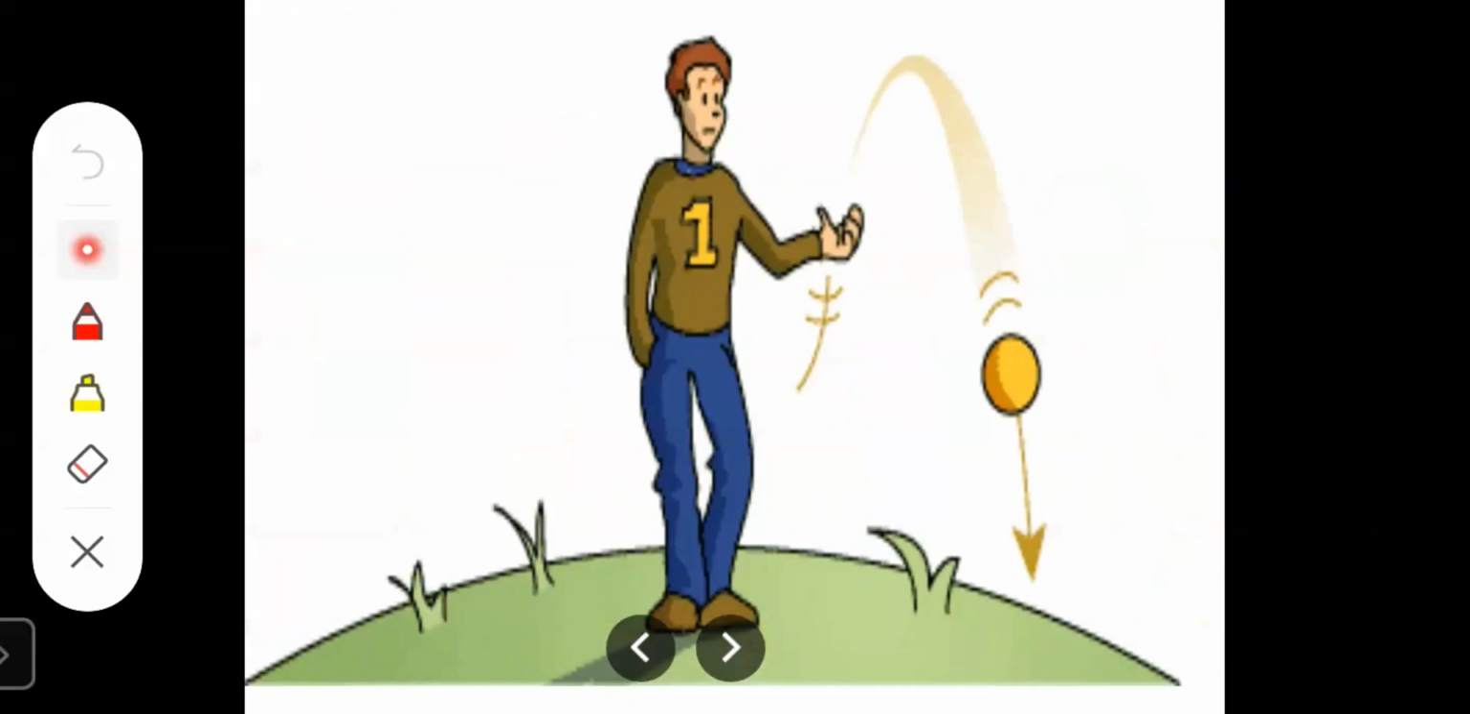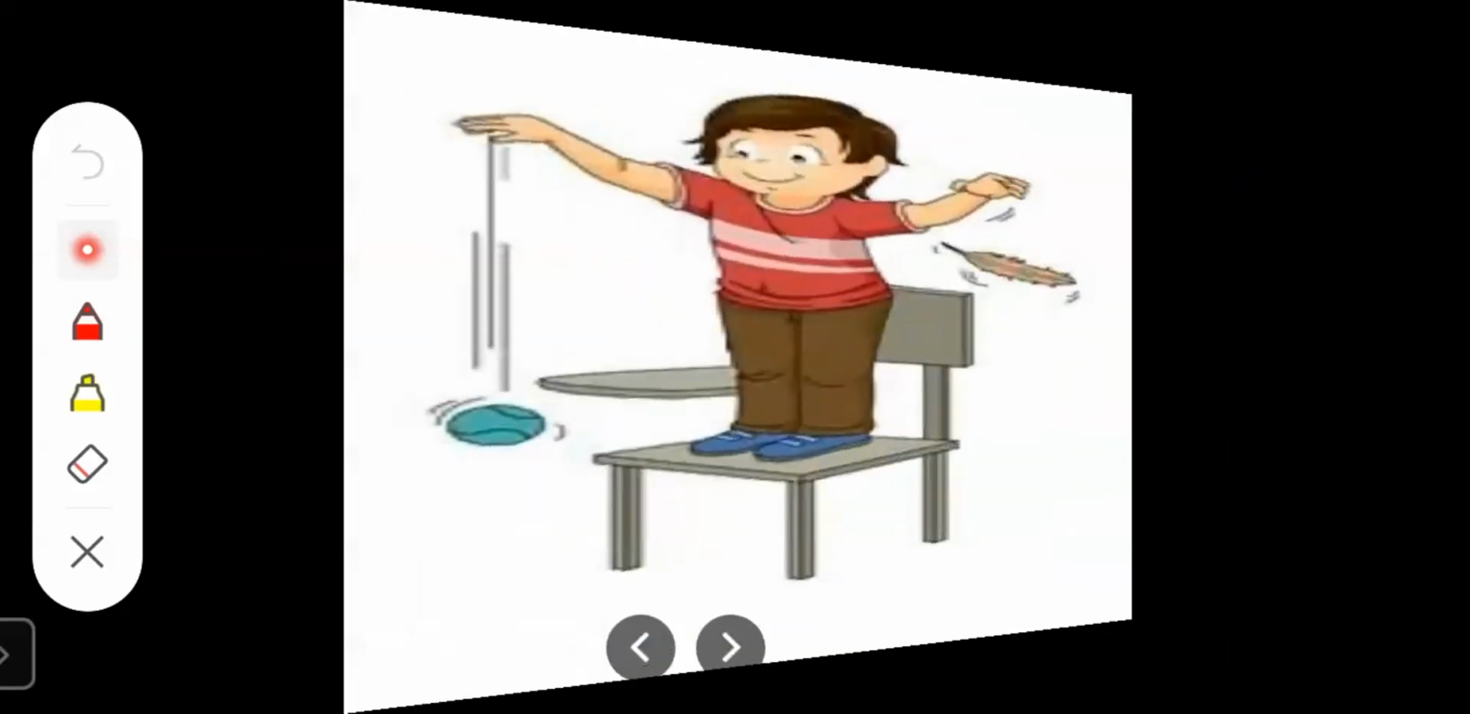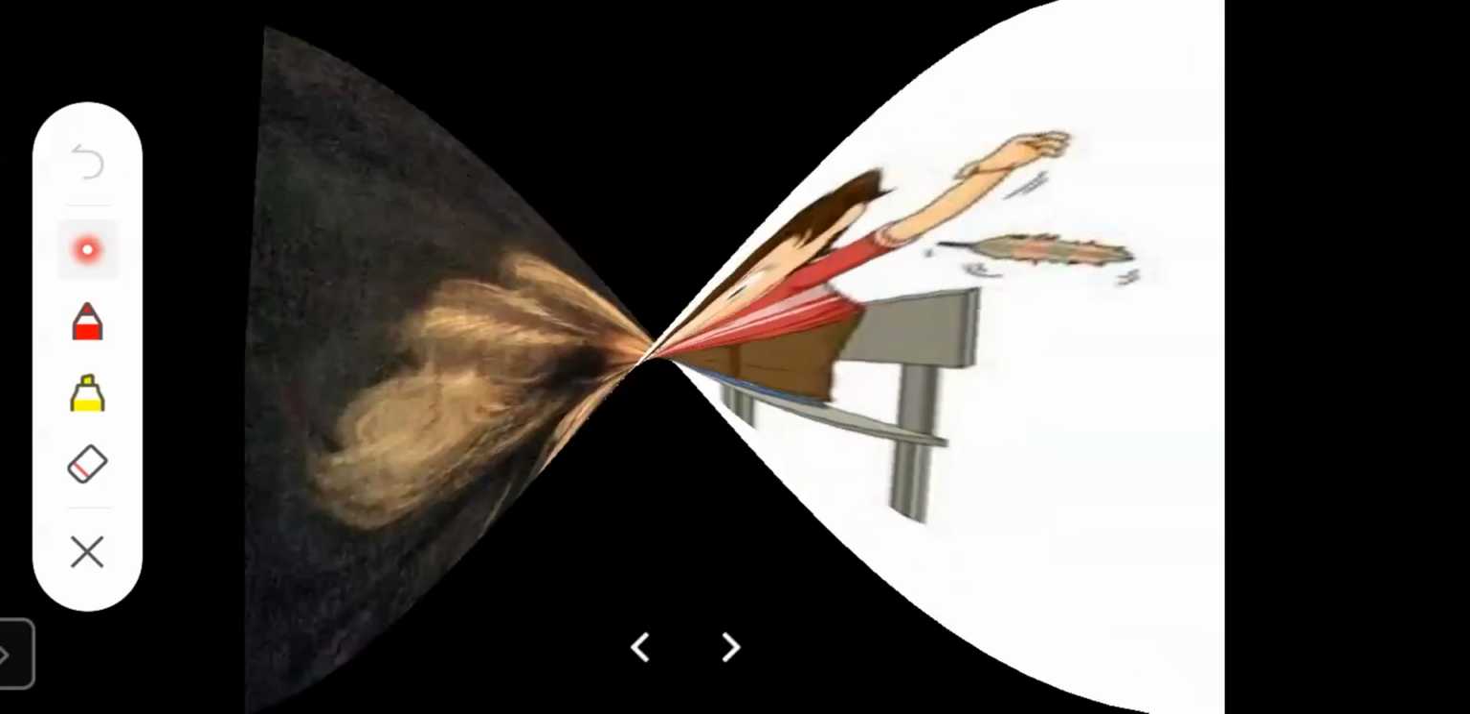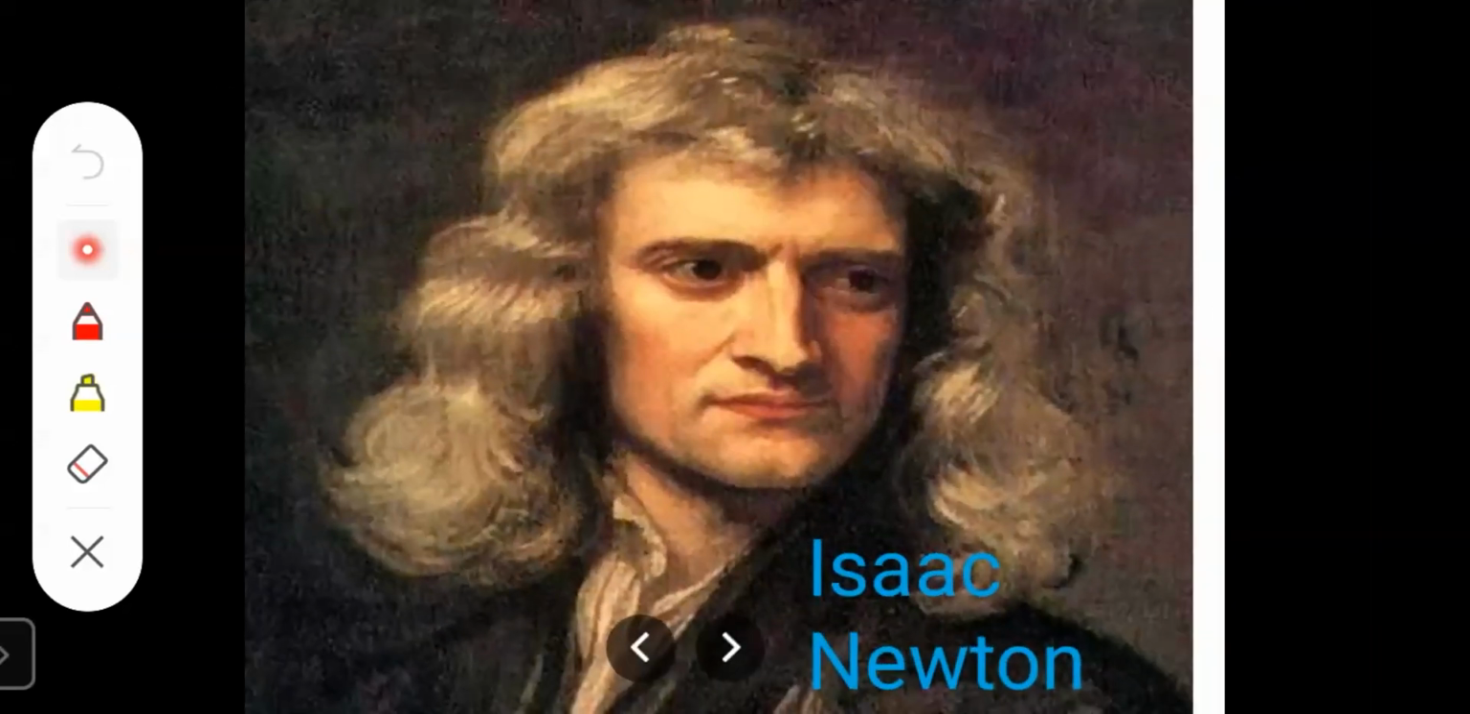When we throw a ball in the air, or anything we throw, it returns to the ground. So this is the gravitational force. See here, you can look. Now, see this man. Who is he? Isaac Newton. So gravitational force was discovered by Isaac Newton.